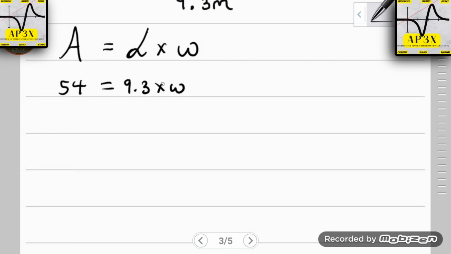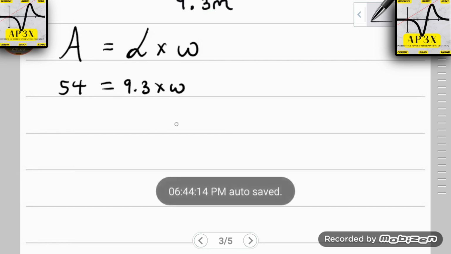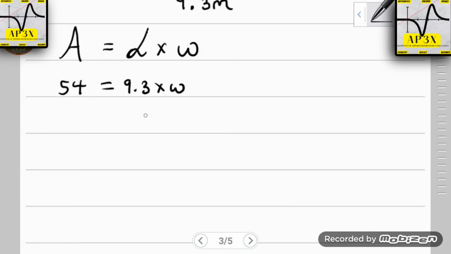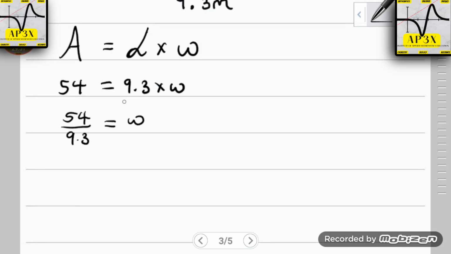Now, I've not yet reached the aspect of algebra which is solving equations, where you will be reminded that every single time a number is attached to a variable by multiplication, you simply divide both sides of the equation by what you want to get rid of. So I want to get rid of the 9.3 from beside the W, so I divide by the coefficient. Then you would have gotten that 5.8 is the width.